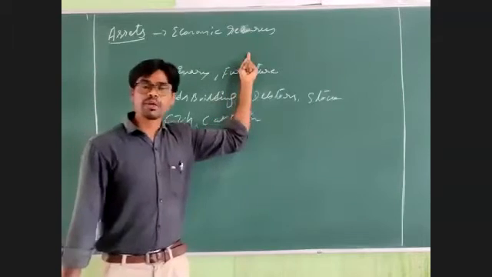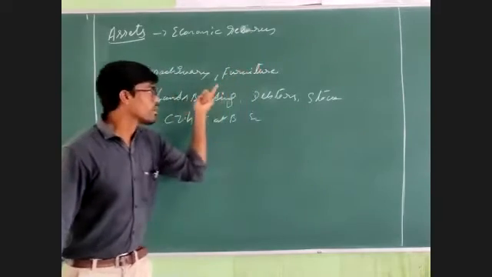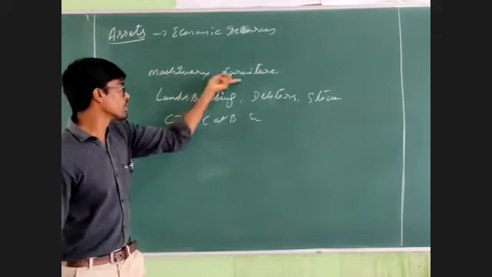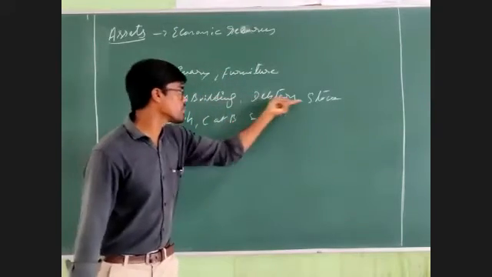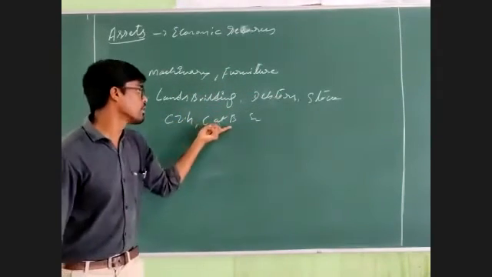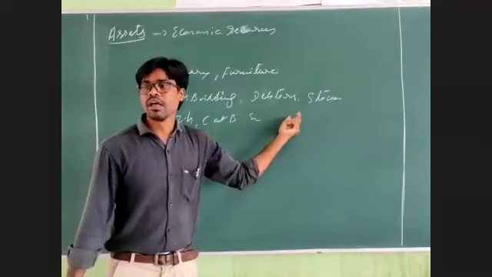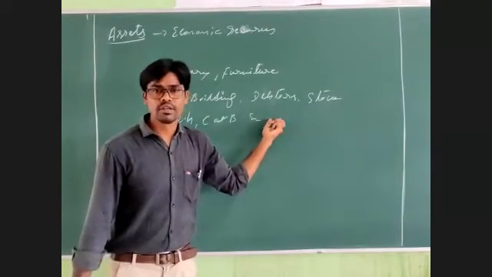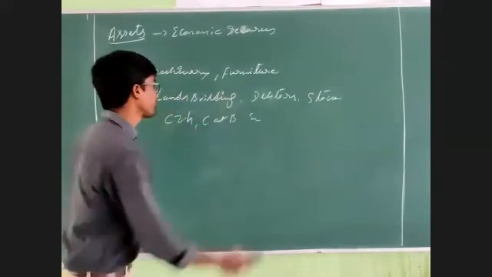So these economic resources are shown in the balance sheet. The examples for assets are machinery, furniture, land and building, debtors, stock, cash in hand, cash at bank, bills receivable, etc.